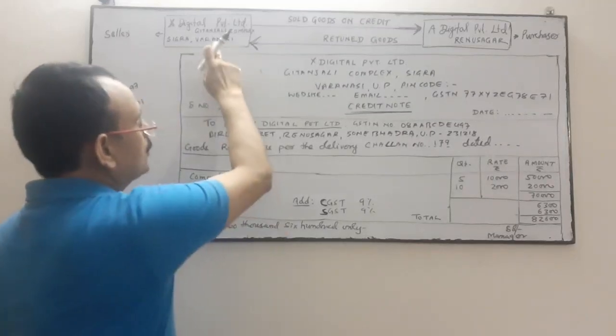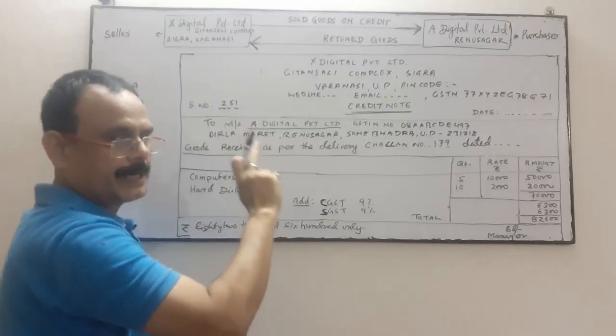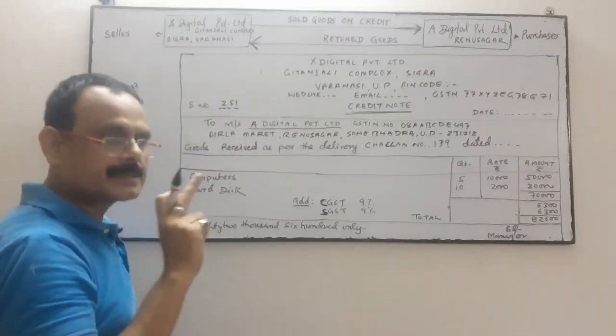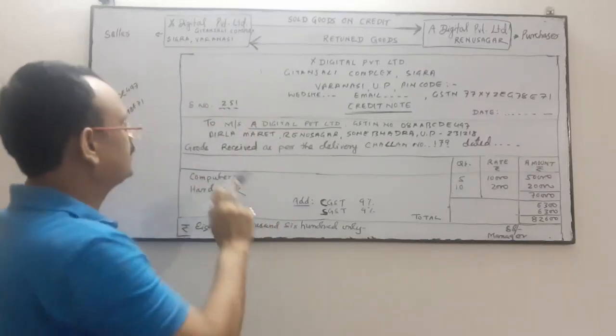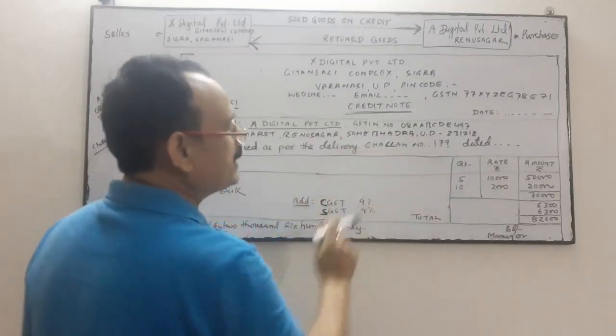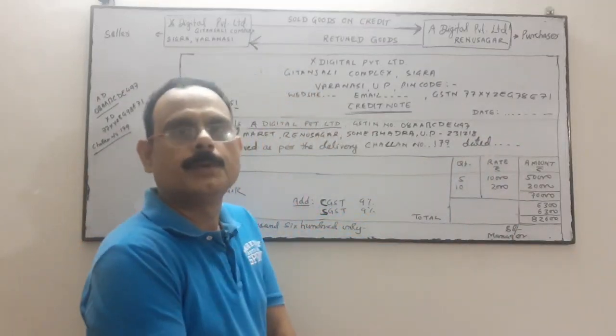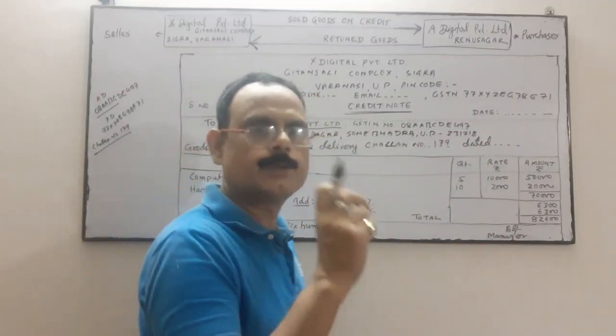What will he write? Goods received, because the seller received the goods. So he will confirm that the goods are being received. He will write goods received as per delivery challan number, dated on which date the goods are received.